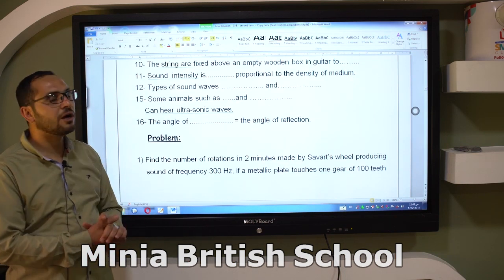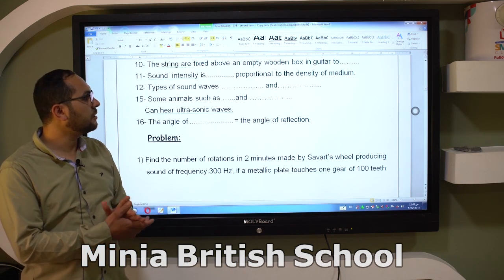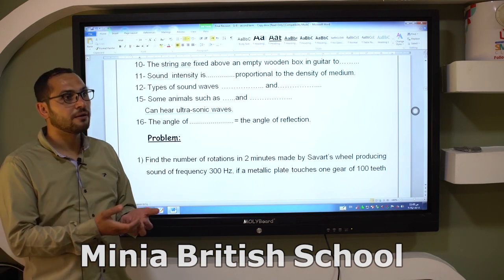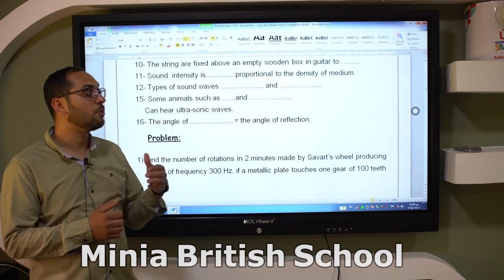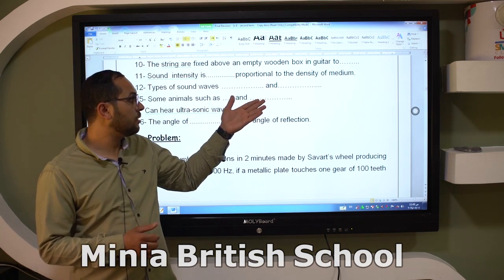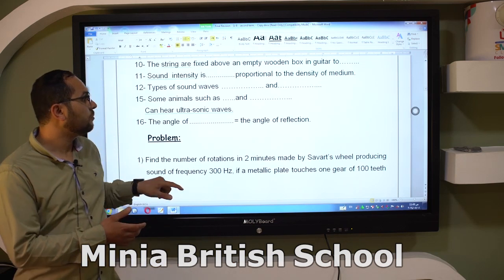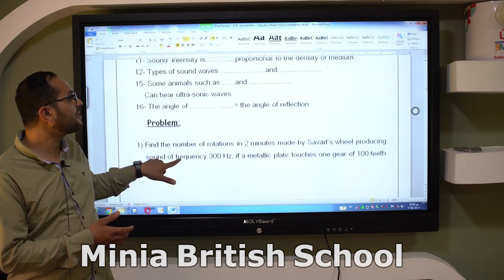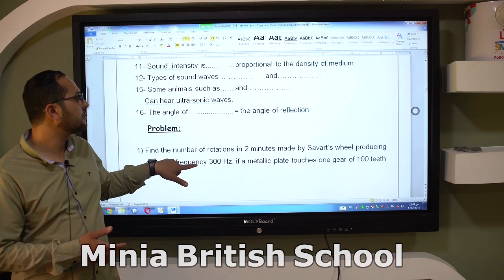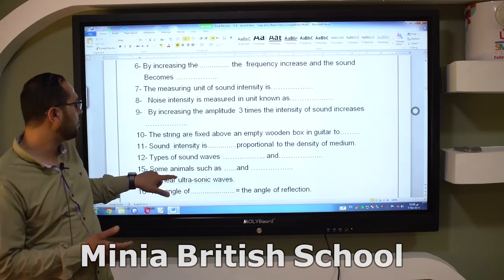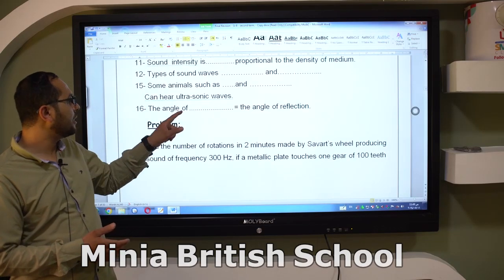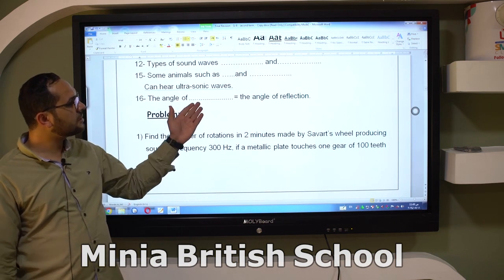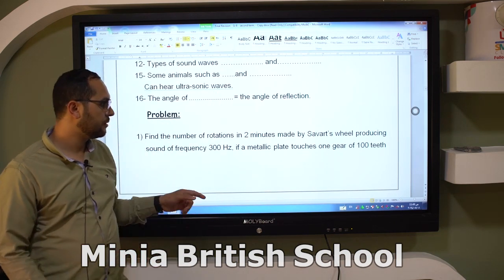Types of sound waves are audible sounds and non-audible sounds. Audible sounds have uniform frequency, while non-audible sounds have non-uniform frequency. Some animals such as dogs and bats can hear the ultrasonic waves. The last one, the angle of incidence equals the angle of reflection.